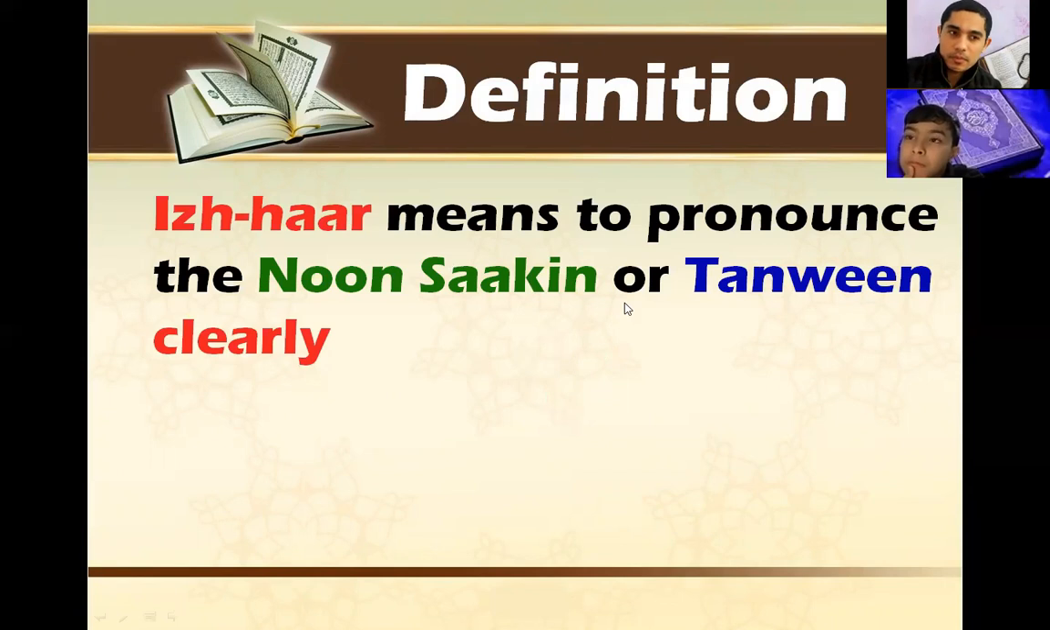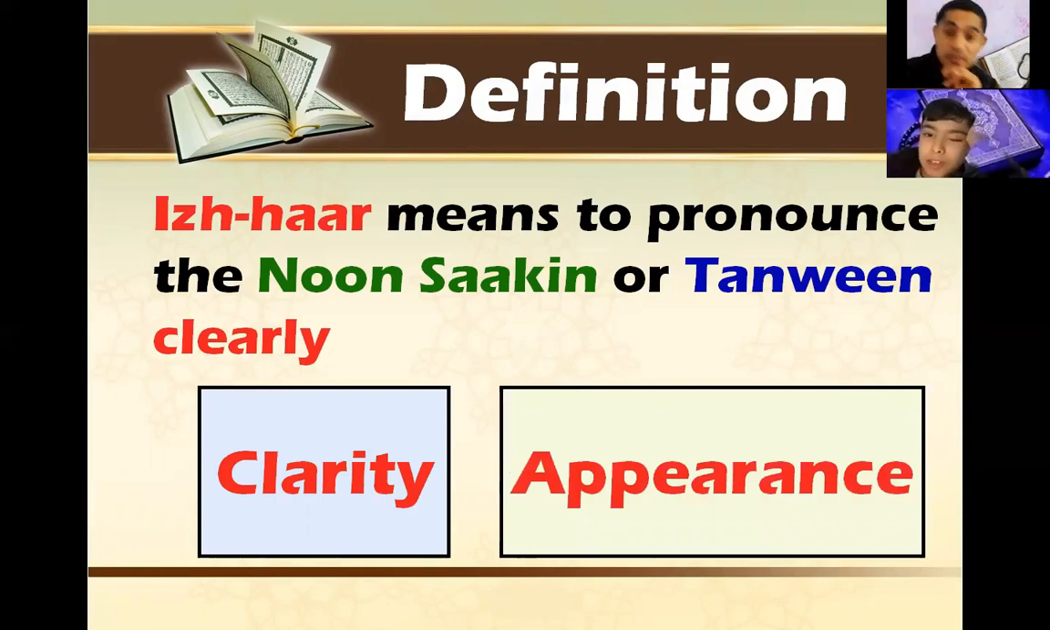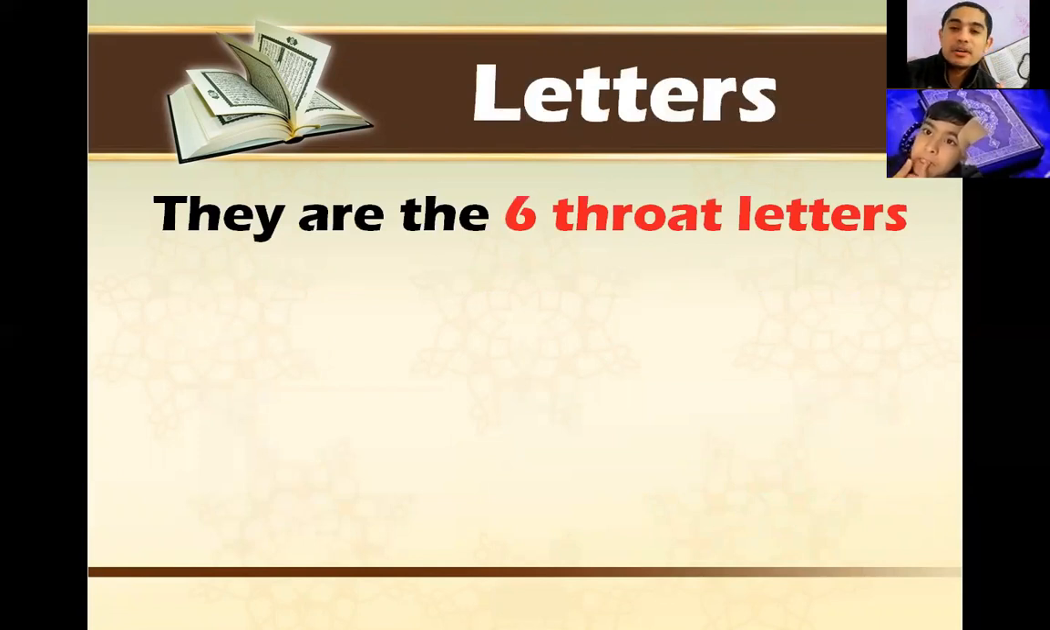Okay, so when can we read them clearly? Izhar means clarity or appearance. When some letters come after noon sakin or tanween, if noon sakin or tanween are followed by one of these letters we will learn now, at this time we can pronounce noon and tanween clearly. These letters, how many are they? Six letters. We call them six throat letters.